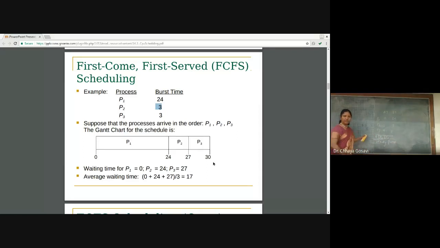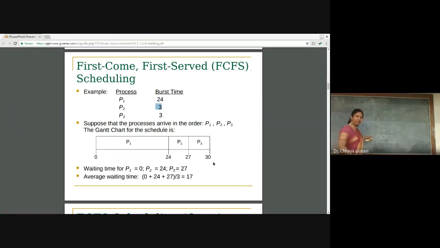And we have to check which process should be allocated to the CPU. V means short-term scheduler. The short-term scheduler has to take a decision. These three processes are ready to run. This is their requirement: 24, 3, 3. Which process should be allocated to the CPU?